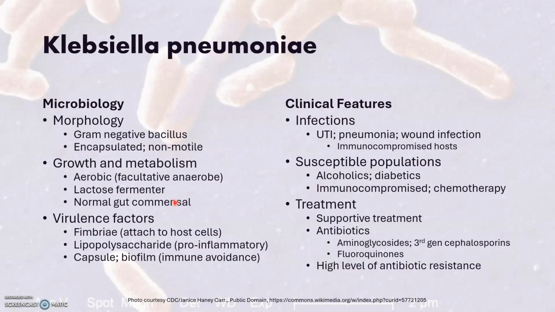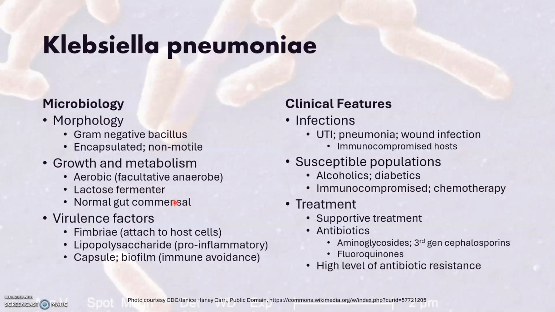This is Klebsiella pneumoniae. It's a gram-negative encapsulated non-motile bacillus, which is aerobic, although it can survive in anaerobic conditions, and again is a lactose fermenter. It has certain virulence factors, both in terms of adhesion to host cells, pro-inflammatory molecules, and immune avoidance through its capsule and biofilm. It actually has a fairly thick, gelatinous capsule.